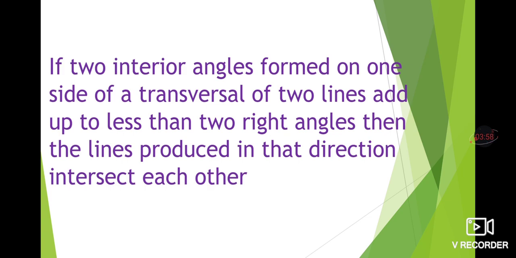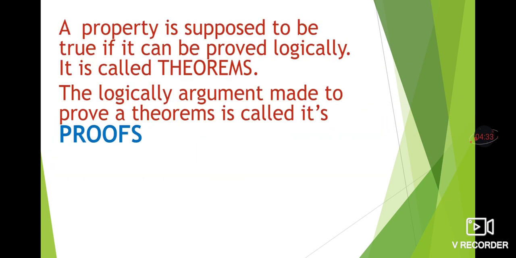The sum of 2 right angles is 90 plus 90, 180 degrees. So if the sum of the 2 interior angles on one side of the transversal is less than 180 degrees, then somewhere the lines will intersect each other. This is the postulate laid down by Euclid.